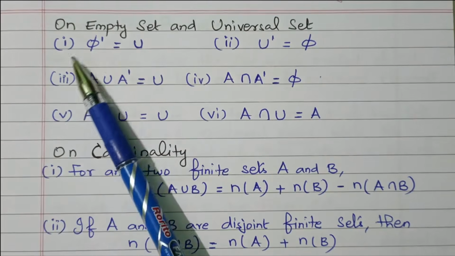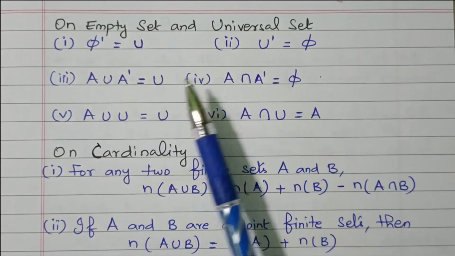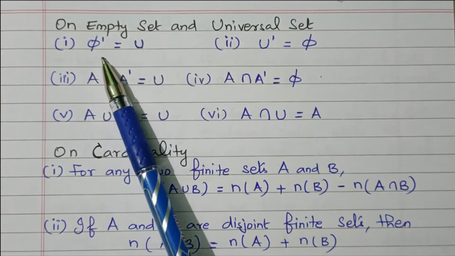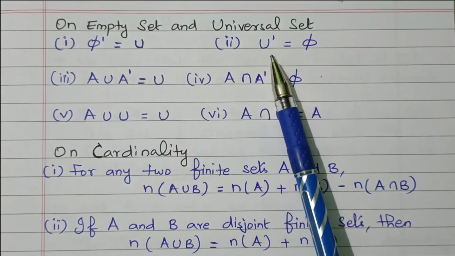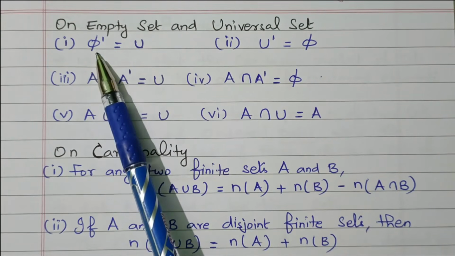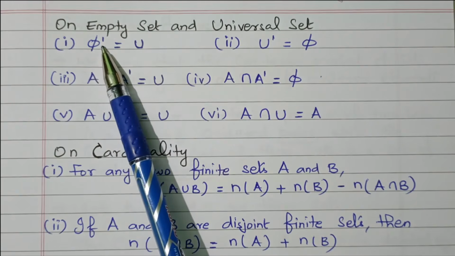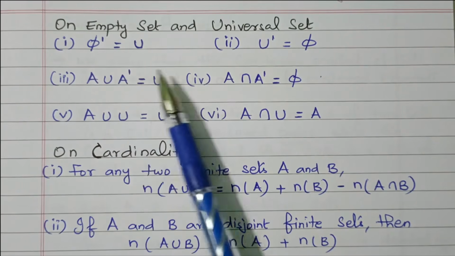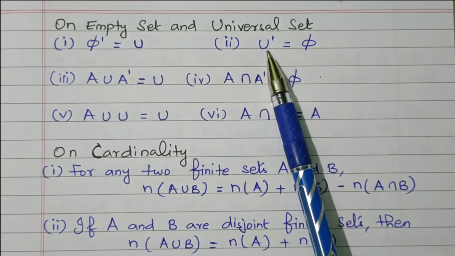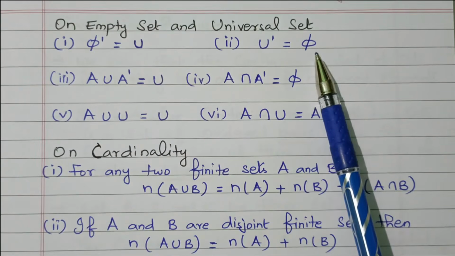The next one is on empty set and universal set. Pi dash equal to U. Similarly, U dash equal to pi. Pi means empty set. Pi dash means universal set, that is equal to U. U means universal set, but U dash is the empty set, that is equal to pi.